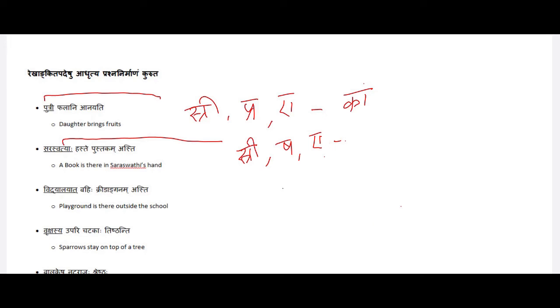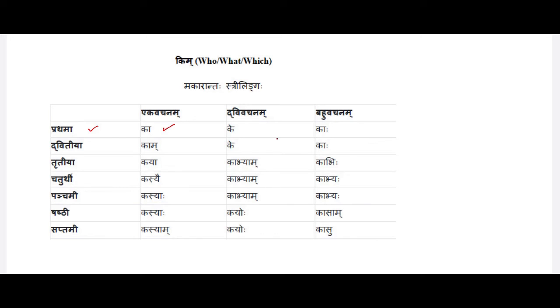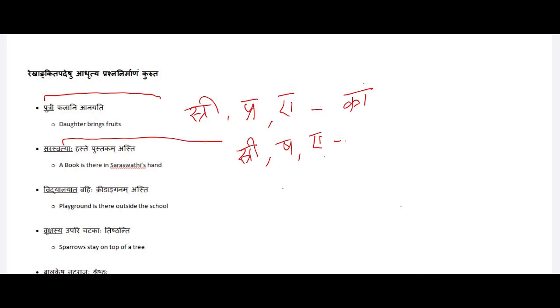Now let's get into the table of Shashti Vibhakti and find out what question word is to be used. This is a Strilinga Padam. We have to go to Shashti Vibhakti and Ekavachanam. So Kasyaha. We have to use Kasyaha. Saraswati is a noun, so we are using Kim Shabda here. Kasyaha haste pustakam asti. Okay, let's look at the next one.